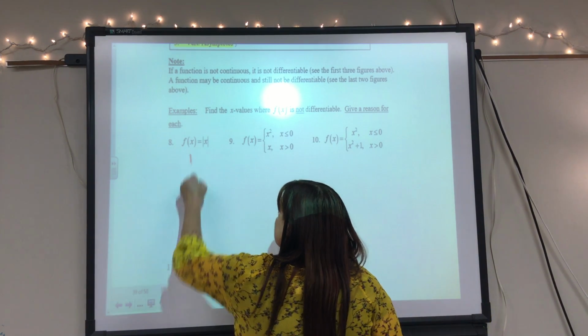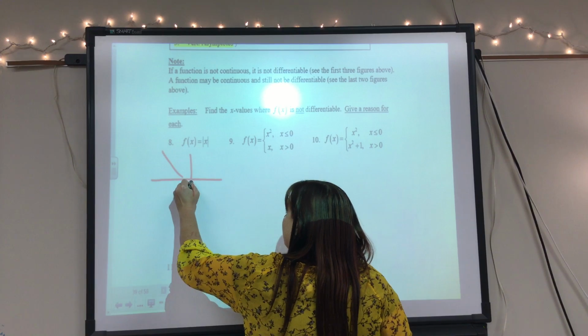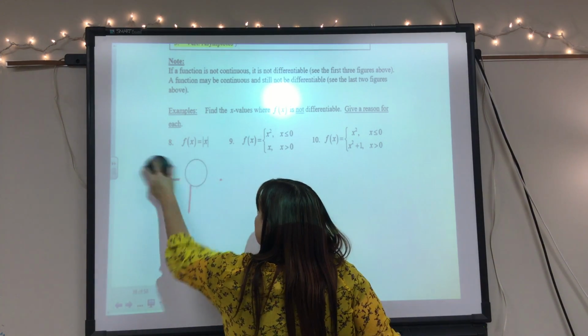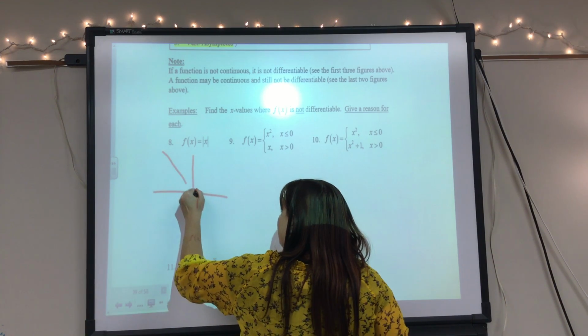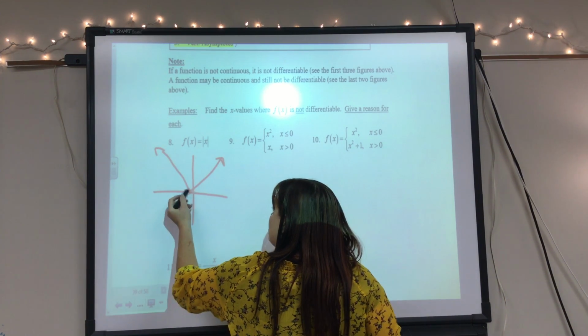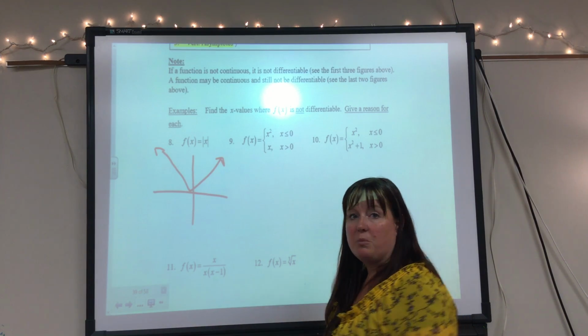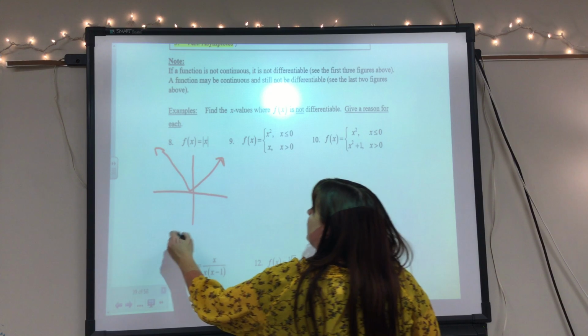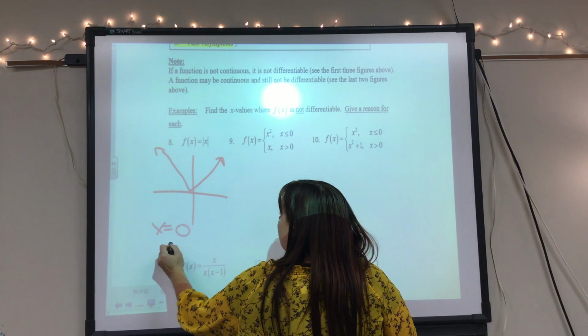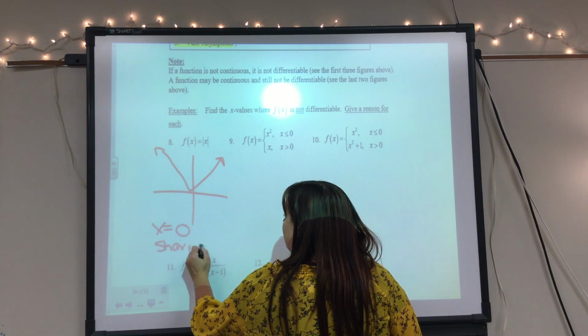Okay, so this one, we just have to picture the graph of this, and it's a V. It's that V I was just talking about. And so at this sharp turn right here, it's not differentiable because it's a sharp turn. So it's not differentiable at x equals 0 because there's a sharp turn.